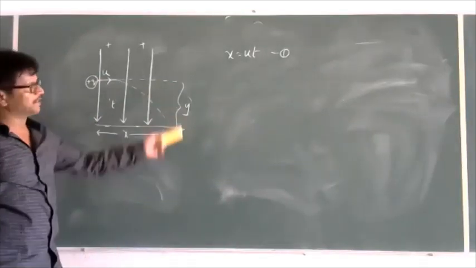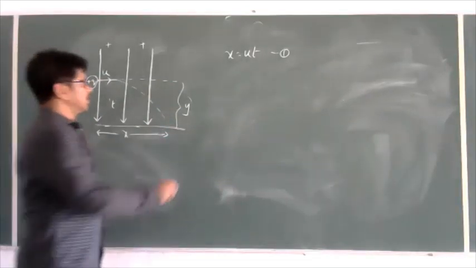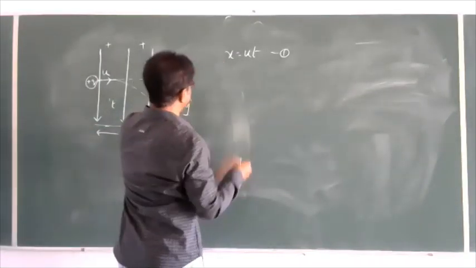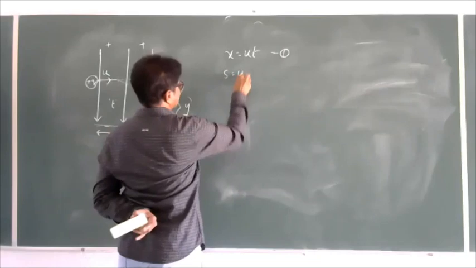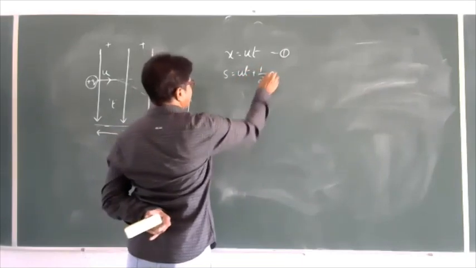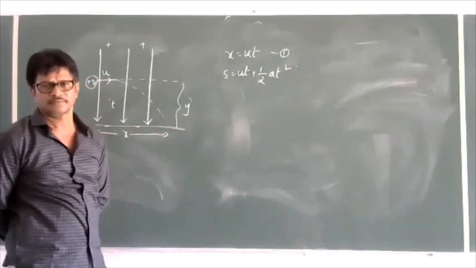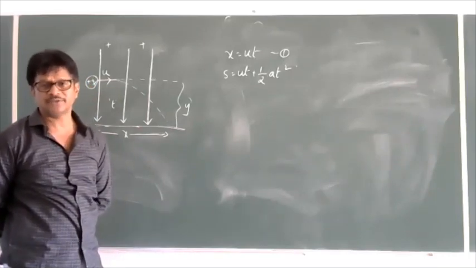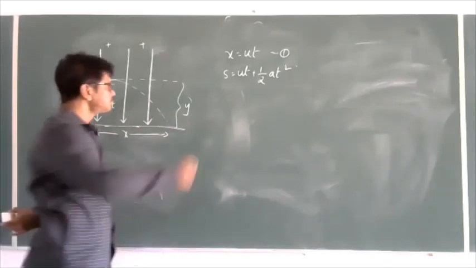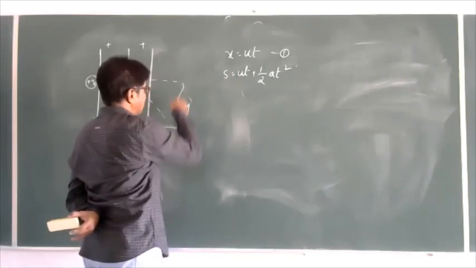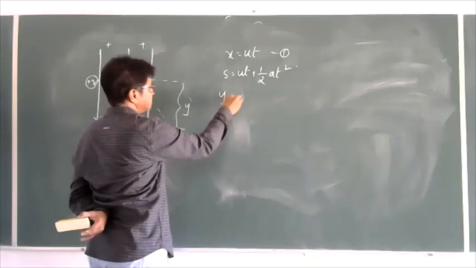Next, vertical distance. For the vertical distance y, we take the help of s is equal to ut plus half at square. Already we discussed these derivations many times. S is nothing but the vertical distance y.